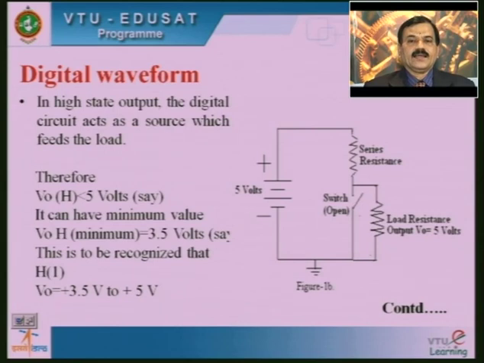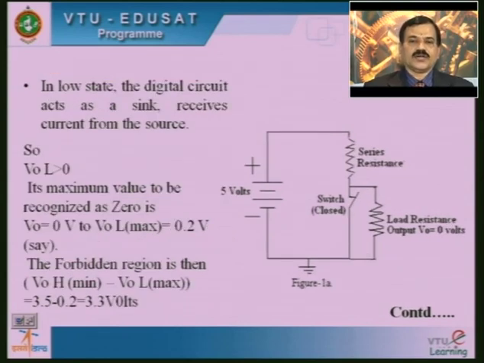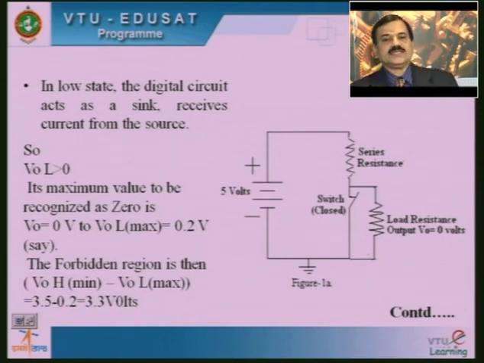Then in the next case, when the switch is short circuited, across the short circuit the voltage may be equal to 0. Even though it is a short circuit, that short circuit path may have a small value of resistance. When the switch is closed, the current starts to flow through the short circuit, and we may expect around a 0.2 volt drop. Because of that, the output voltage may not be exactly 0, but may be equal to 0.2 volts.